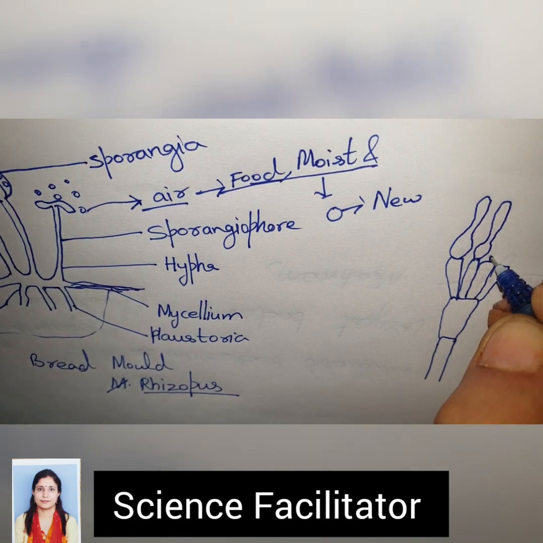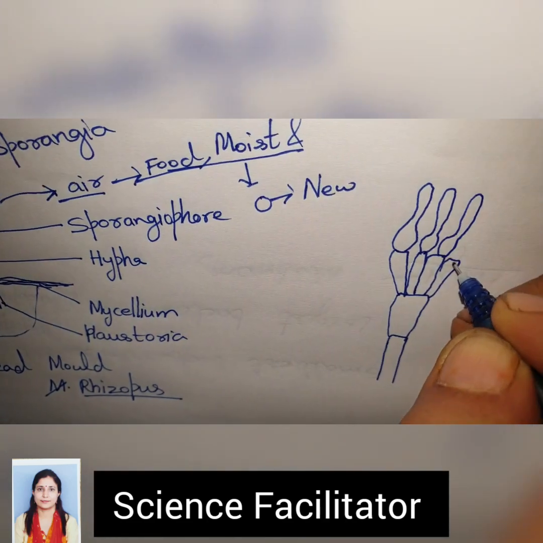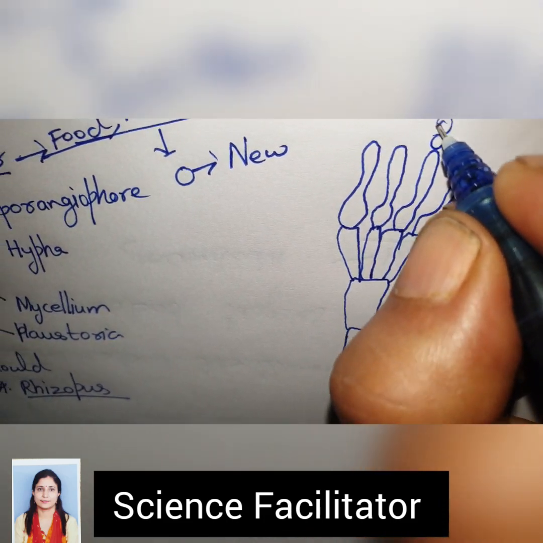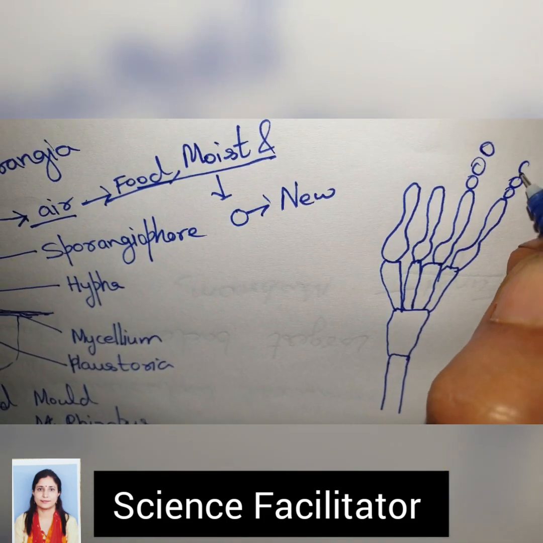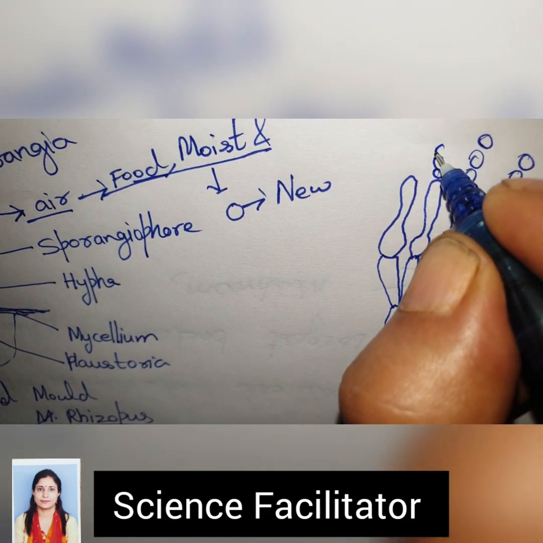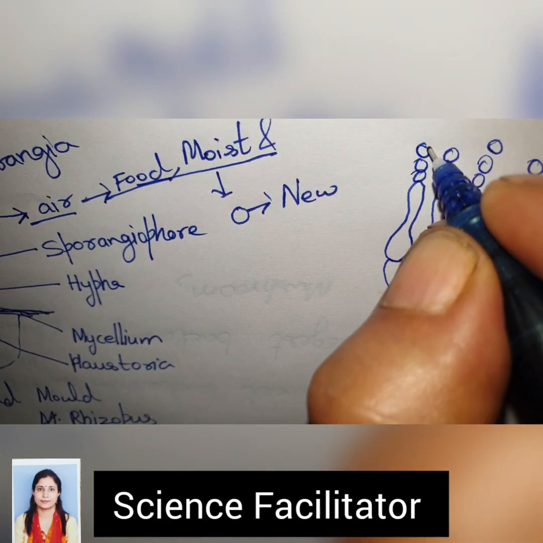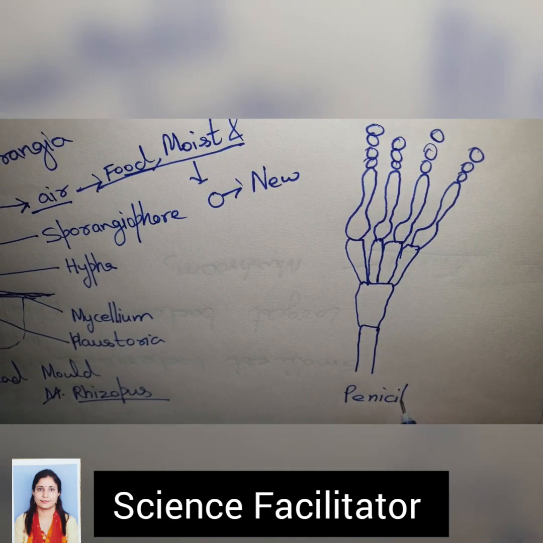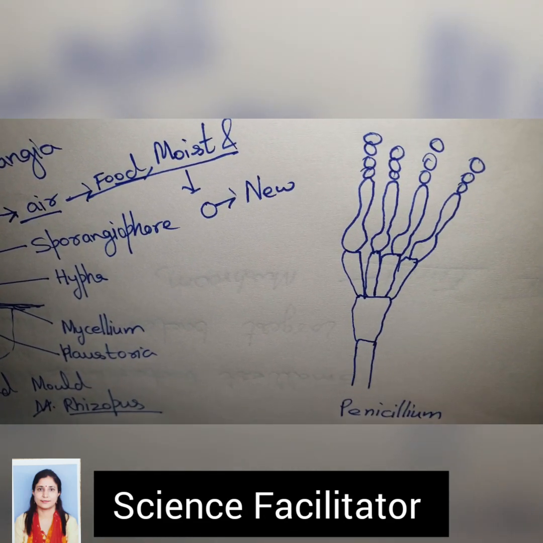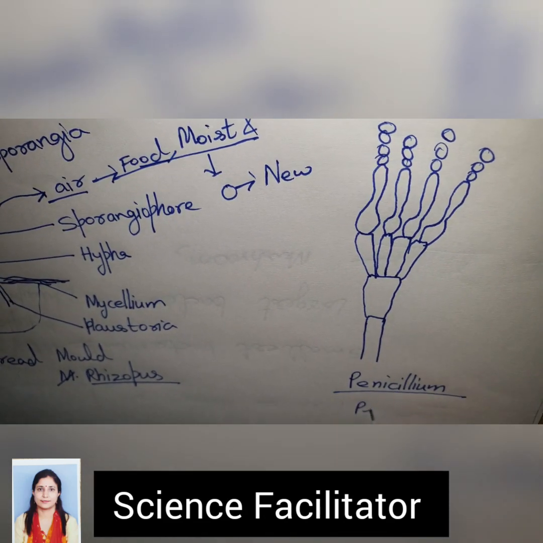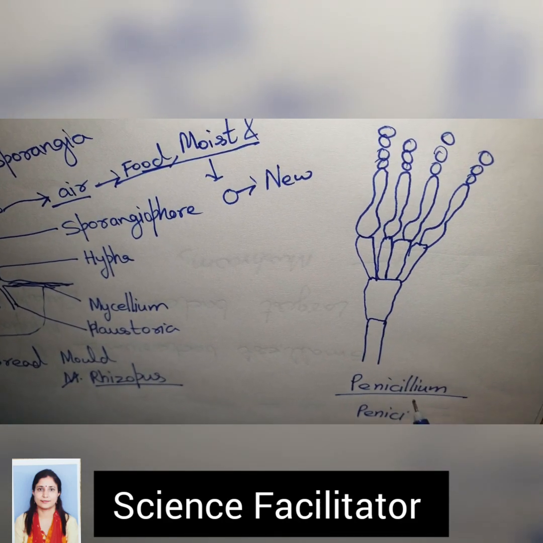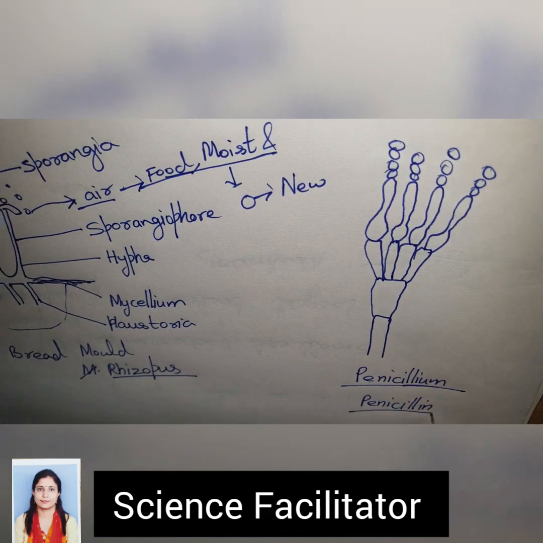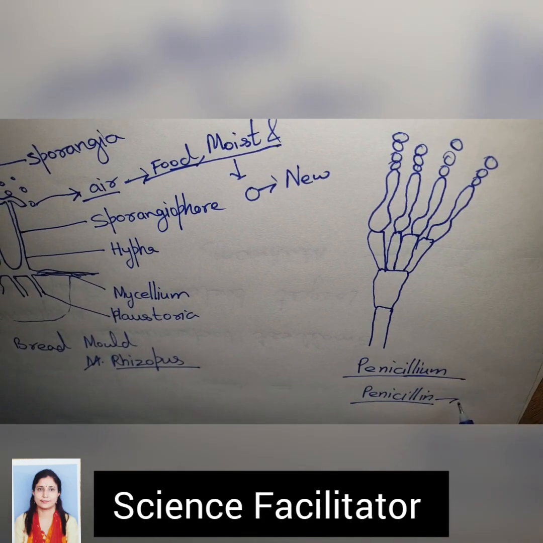On the top of these balloon-like structures, we can make conidia, which are structures in the form of chain, like this. This is example of Penicillium. This is the fungi from which we get the antibiotic named penicillin. Name of fungi is Penicillium. Students used to get confused, and name of antibiotic is penicillin.